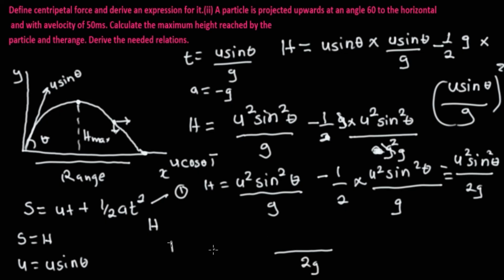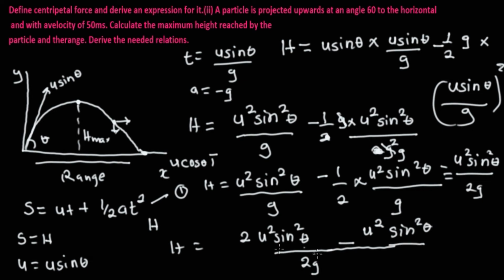So h is equal to 2g divided by g, which is 2, so 2u square sine square theta, minus 2g divided by 2g, which is 1, so minus u square sine square theta.